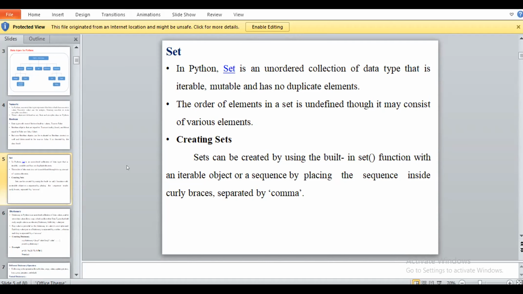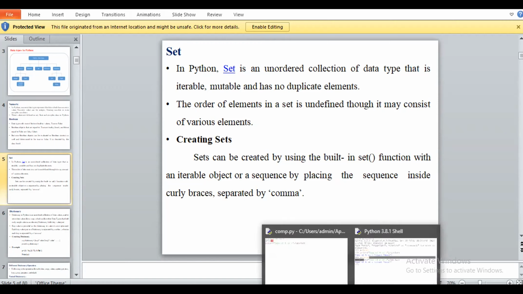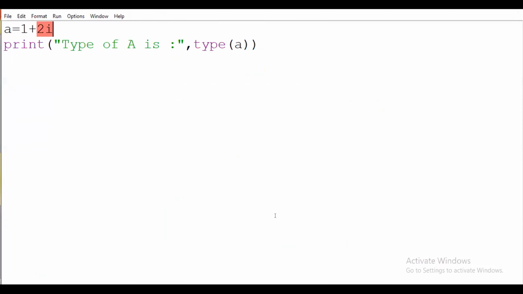Okay, so how to create a set? At that time we create it by using set, which is one of the built-in functions. So we will see it with an example. Okay, how to create a set.